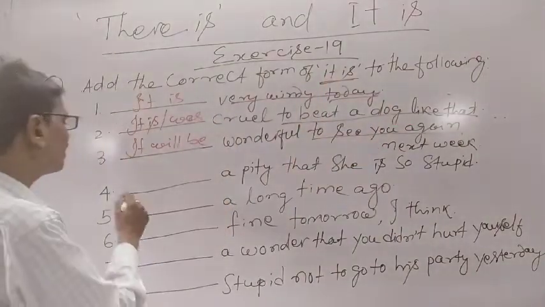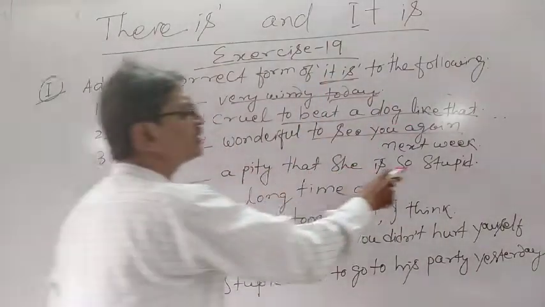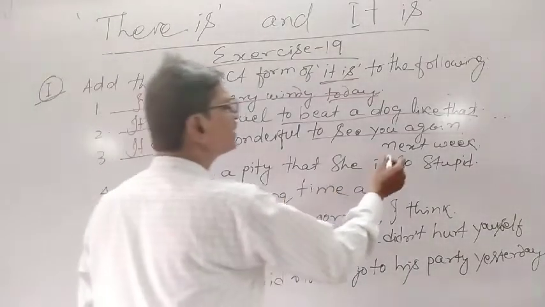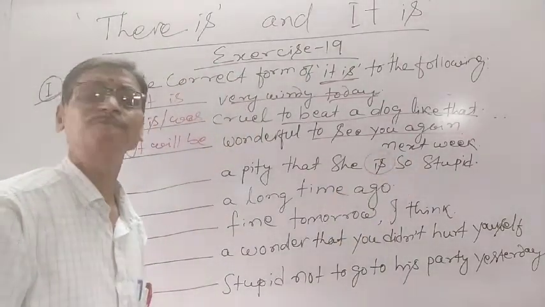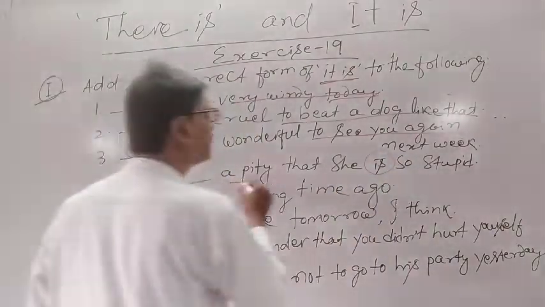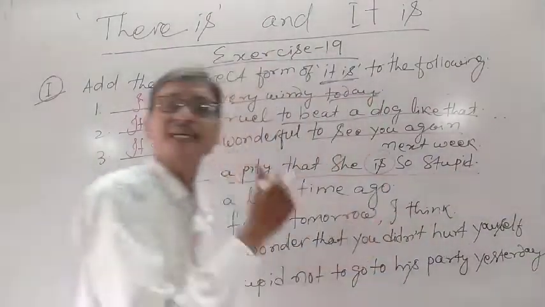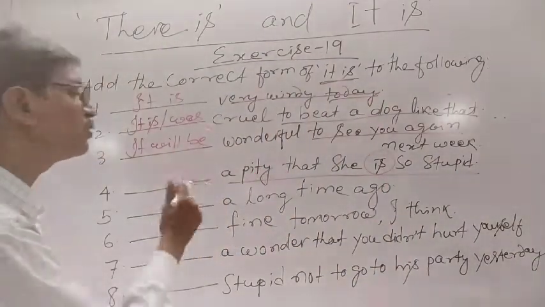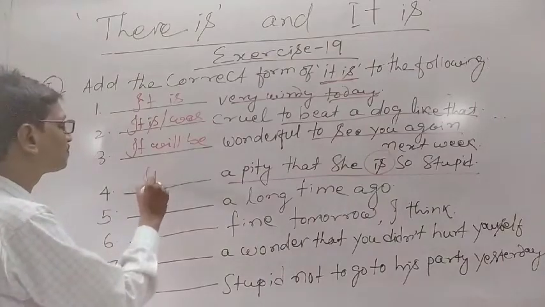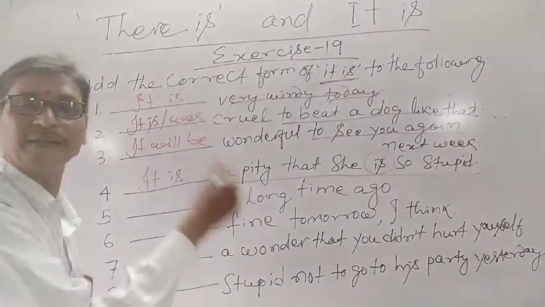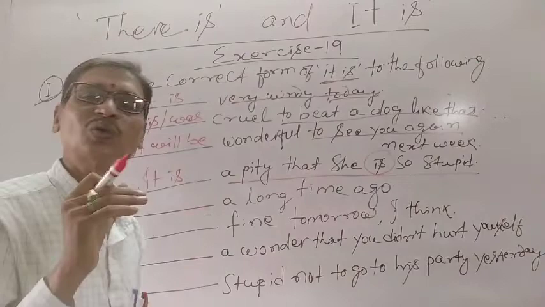Understand? Similarly, dash a pity that she is so stupid. So you see, we are talking about the present time. So here, a pity that she is so stupid is a clause. So we have to use it is a pity that she is so stupid.